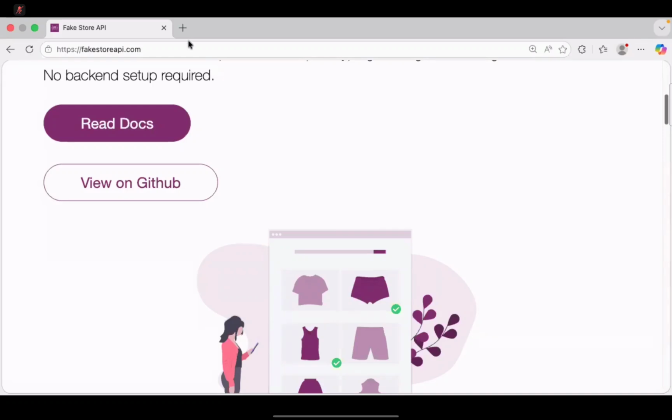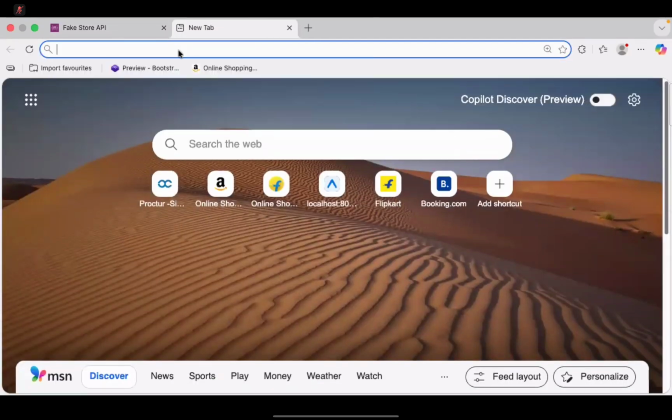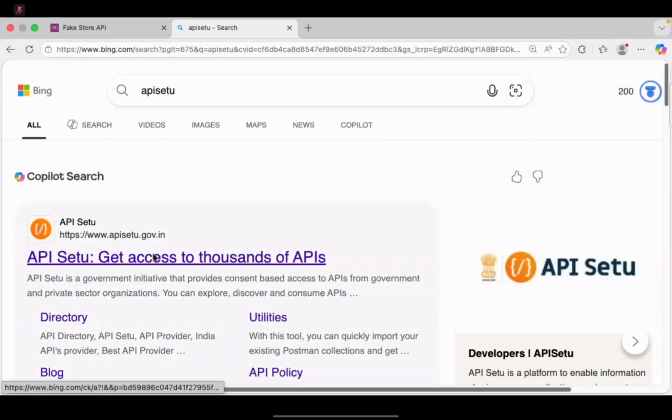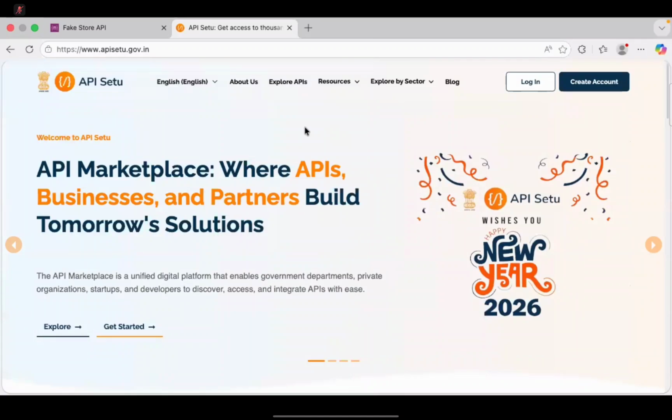For example, do you know our Indian government has a website called API Setu? You heard about it? No. This is an Indian government website, API Setu. Actually, for example, you see online, so many services are there. For example, some websites will tell you that you enter your mobile number, we will tell you your credit score. You enter your vehicle number, we will tell you your RC details and all.